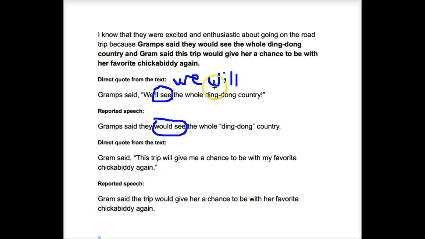So as you know, we will see means future, right? Will is the modal that we attach to the verb see in its base form to show a future meaning. The past modal is would. We change it. He said they would see. Now that's past. Okay, so two changes, the pronoun and the verb tense.